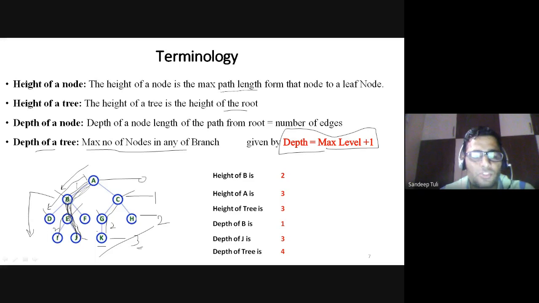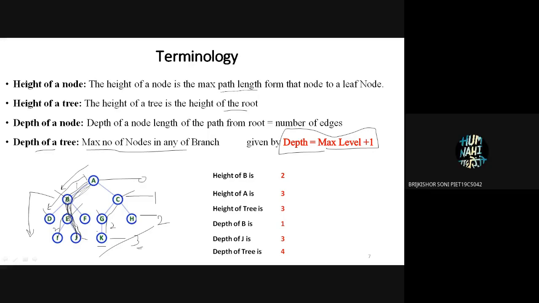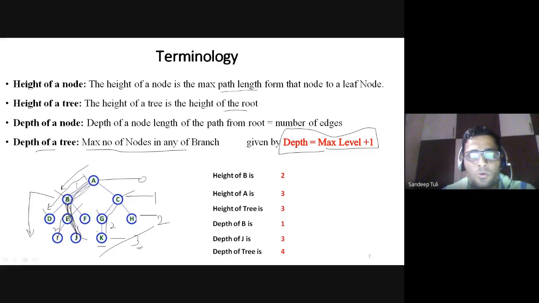So overall, we can divide the nodes of the tree in how many parts? Can anybody say? We can divide the nodes in the binary tree into 3 types. One is root node, second one is leaf node, and third one is non-terminal nodes.